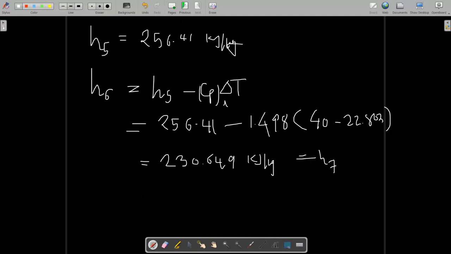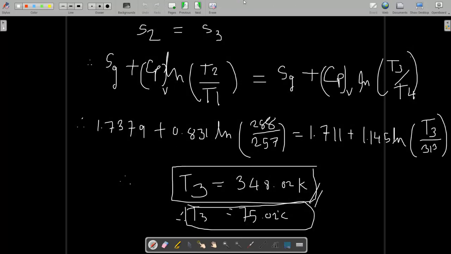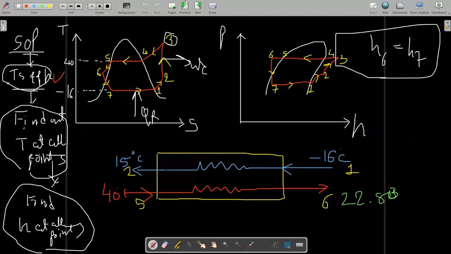I've already explained why, because expansion is an isenthalpic process. So H6 is equal to H7. Now we have enthalpy at all the points. So for finding the work done and COP, what is COP? Output upon input. For any refrigeration system, what is the output? Output means cooling, how much cooling is done.